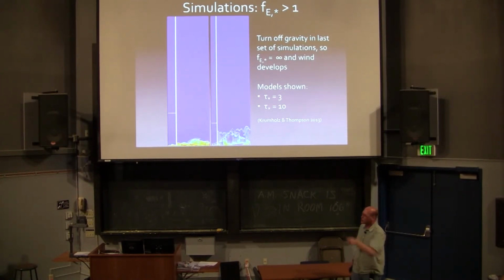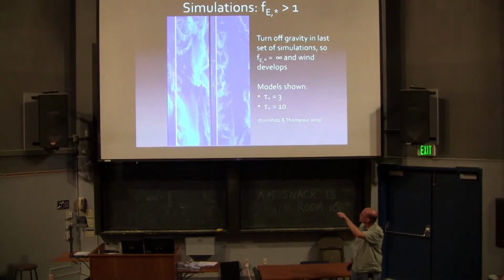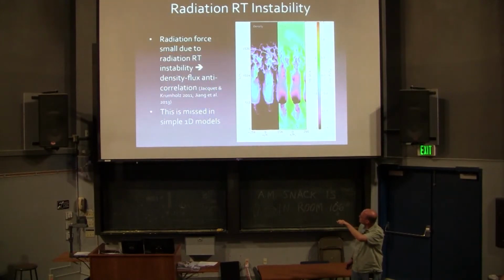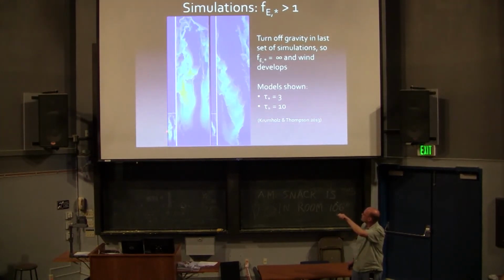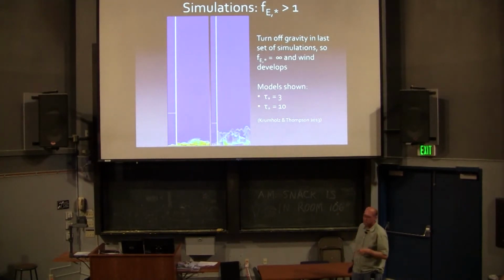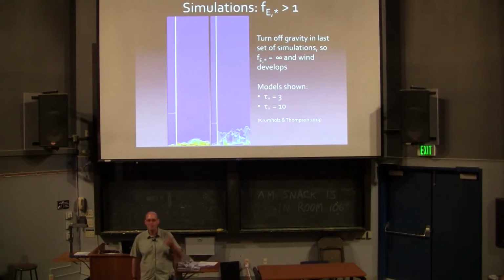Now let's go to Fe star very large, and you'll see I do launch a wind. These little zoom-in boxes are actually following the matter, and these boxes are showing the full simulation domain. You'll see they move up as the calculation proceeds, and they just follow the matter. So you can see there is this turbulent matter, but it does get launched into a wind. And I can measure at what rate momentum is entrained into this wind. That is, I can directly measure F trap in these simulations, because I know at what rate I put momentum in the radiation field, and I can measure the momentum of the matter as a function of time.